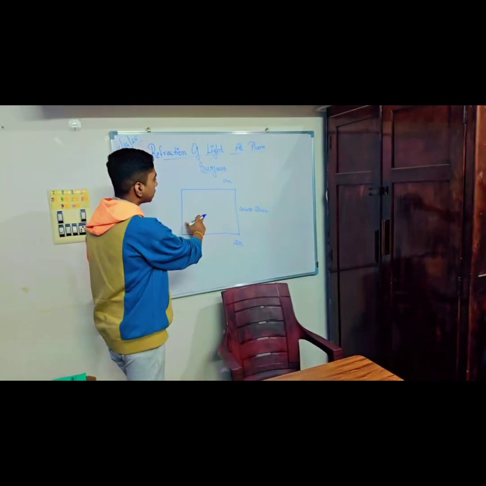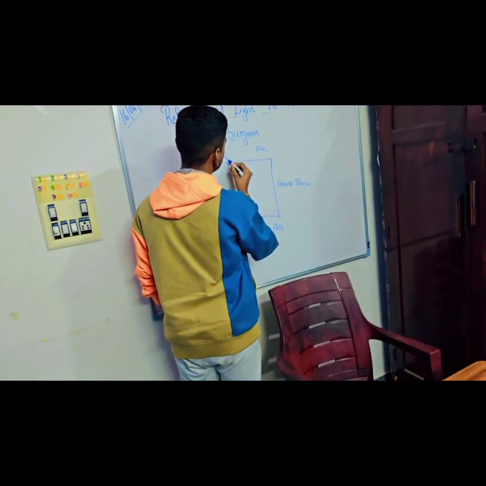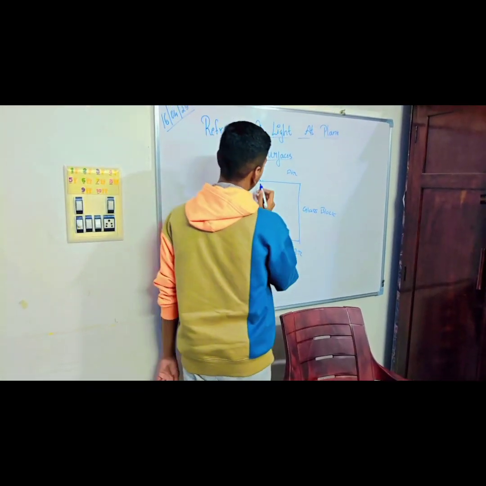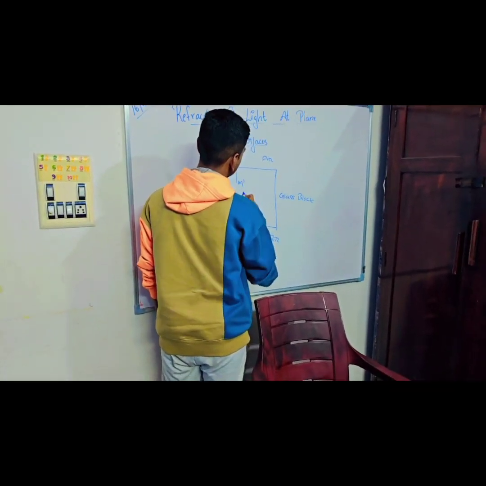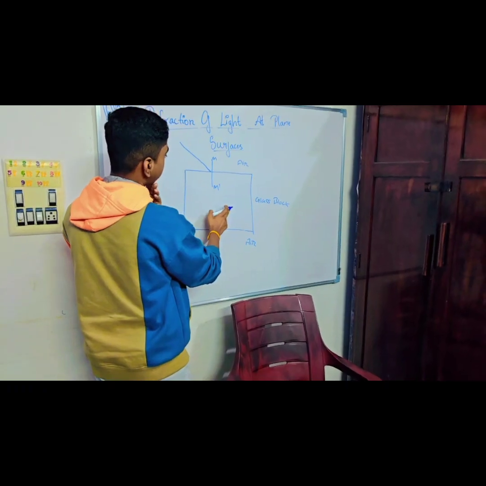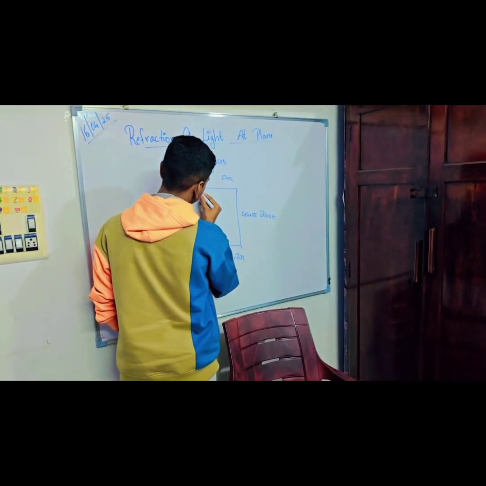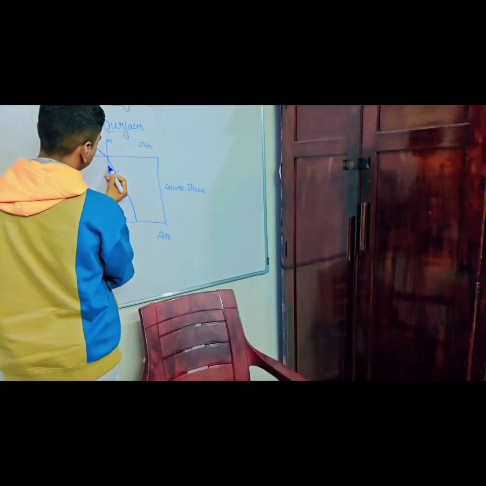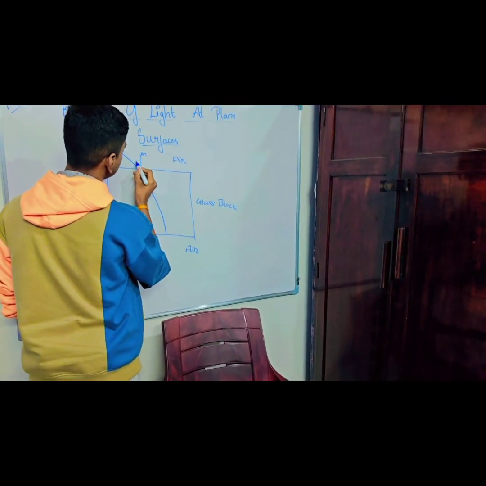So this is a glass block. On both sides we have air. First there is an incident ray which is coming and striking the glass block. At this point we will draw a normal, say M dash. As we know, it travels from a rarer medium to a denser medium, so the refracted ray will come closer to the normal. So this is the refracted ray, that's the angle of refraction, and this is the incident ray.